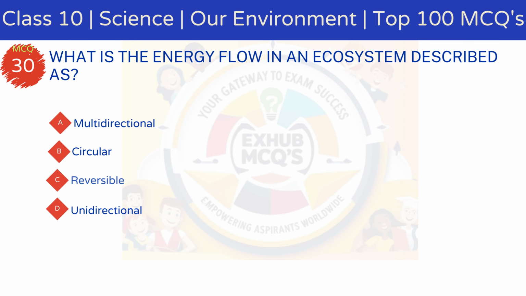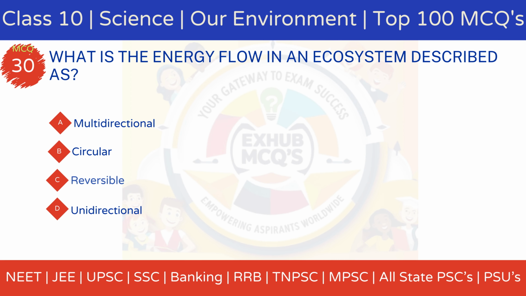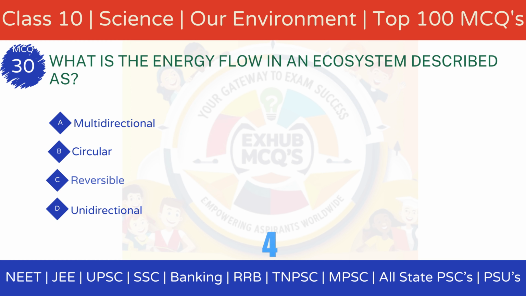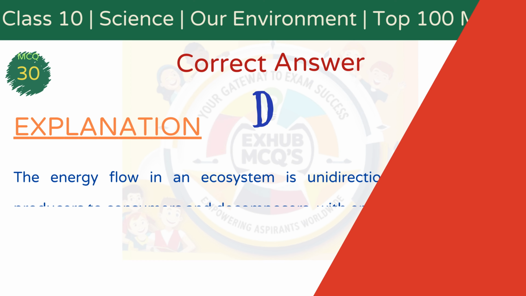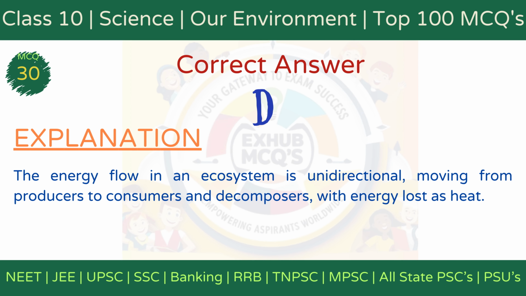MCQ 30. What is the energy flow in an ecosystem described as? Option A, multidirectional. Option B, circular. Option C, reversible. Option D, unidirectional. The correct answer is option D, unidirectional.